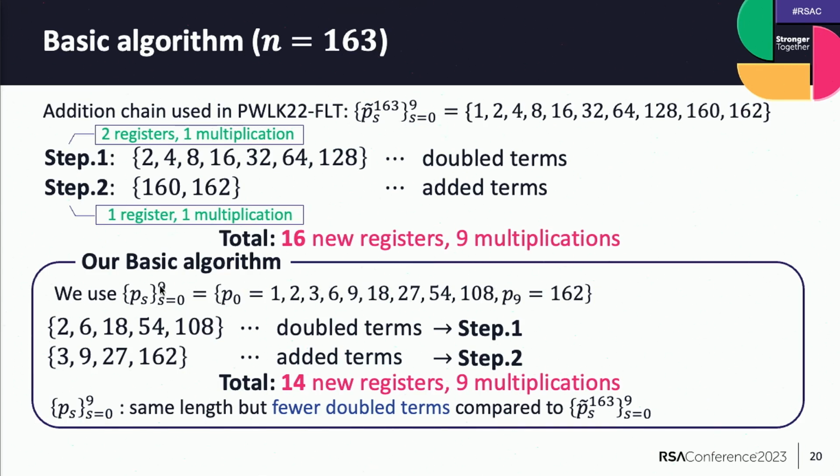However, our basic algorithm uses this addition chain, for example. This chain includes 5 double terms and 4 other terms, and they are calculated in step 1 and step 2 in each. Then, in total, we require 14 new registers and 9 multiplications. It is remarkable that our addition chain is the same length as PS children, but it has fewer double terms compared to PS children.